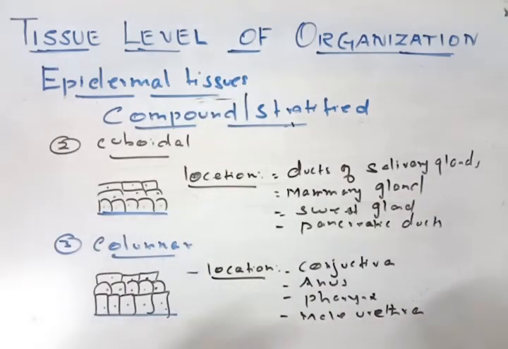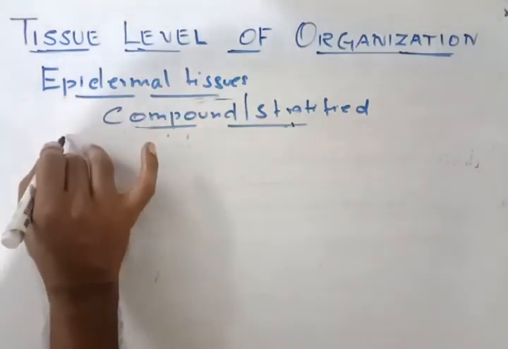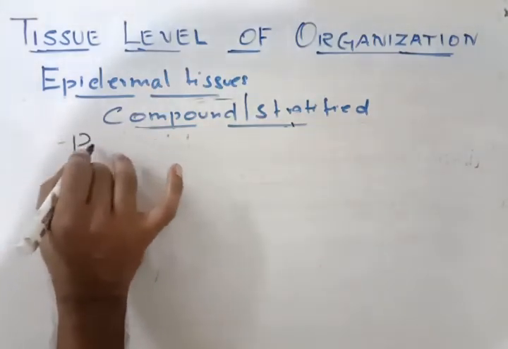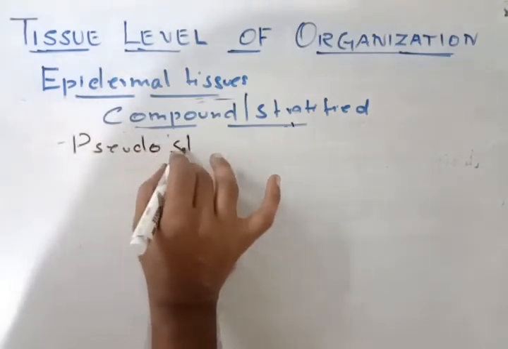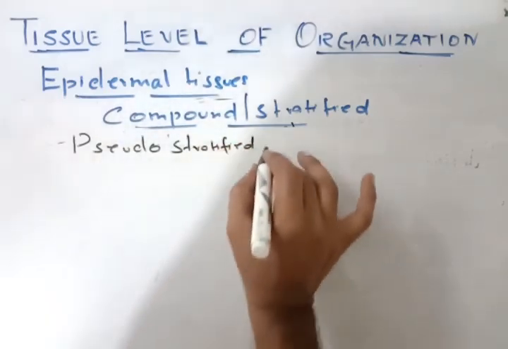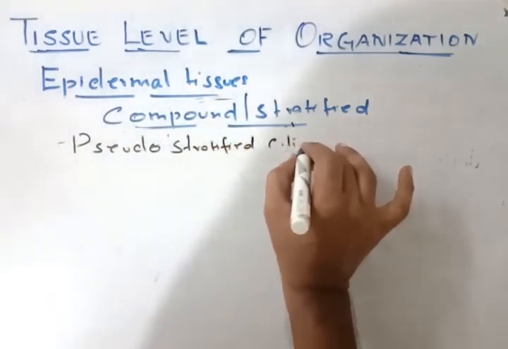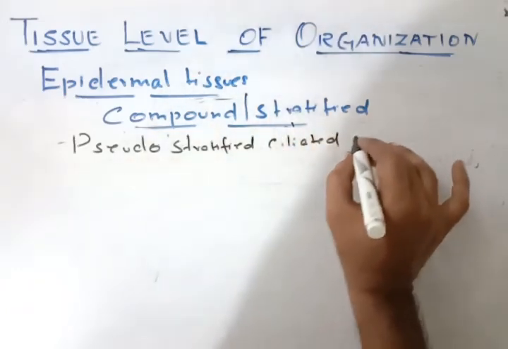Now we will talk about some special types of this compound epithelium. Two special types of compound cells that we will discuss. One is called pseudostratified ciliated columnar epithelium.